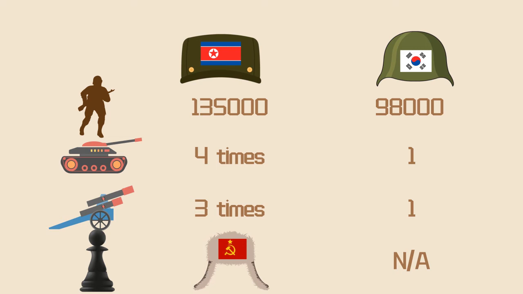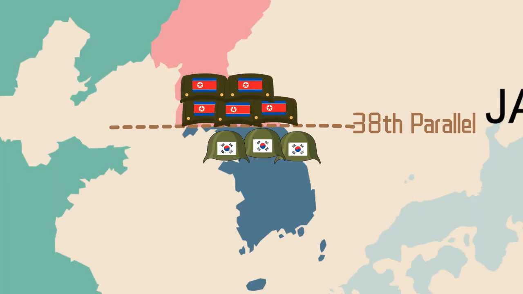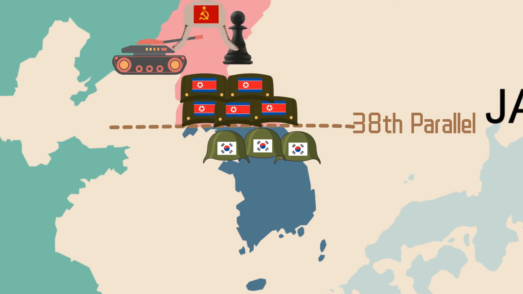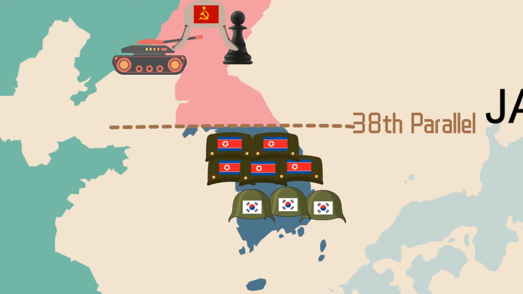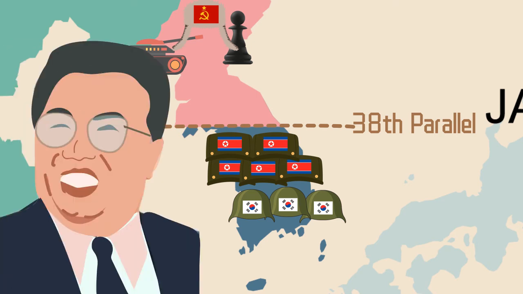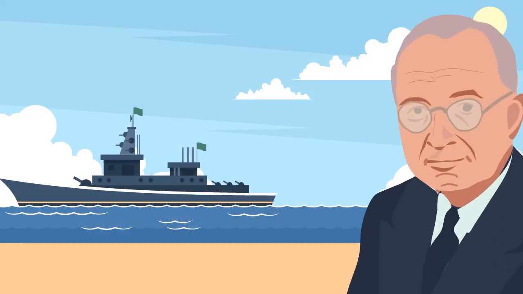Therefore, North Korea, with its superiority in numbers, the discipline of its soldiers, its equipment, better preparation for the war, and with the acquiescence of the Soviet Union, crossed the 38th parallel on June 25, 1950, and fought an undeclared war against South Korea. By now, it is not so difficult to understand why North Korea was the one who initiated the war, and why, once the war broke out, South Korea would collapse so quickly.